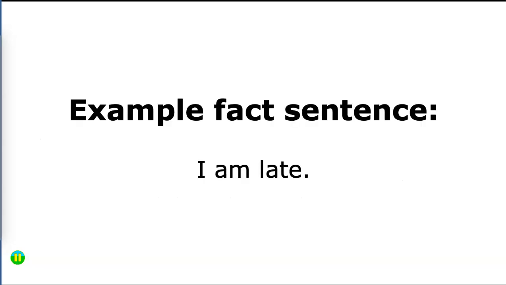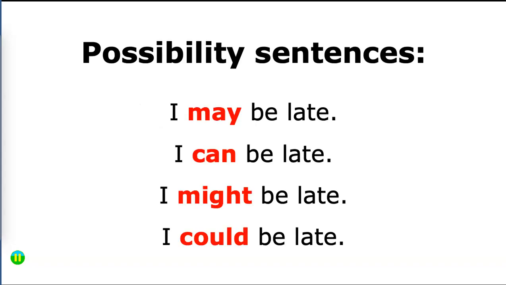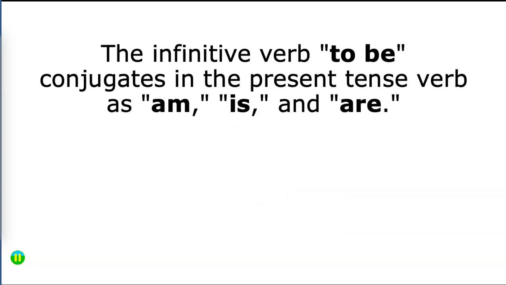Another example fact sentence, I am late. Possibility sentences, I may be late, I can be late, I might be late, I could be late. In all of these, we're indicating degrees of possibilities so that our listener or reader understands what we're saying.